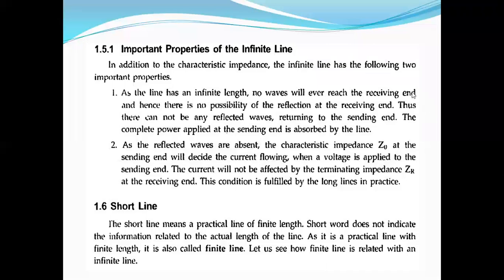So there is no reflection problem because no wave is received at the receiving end. Another thing is, the reflected waves are absent. The characteristic impedance, you remember this one. The characteristic impedance Z naught decides how much voltage and how much current is flowing through the line. So these are the two important properties of the infinite line.